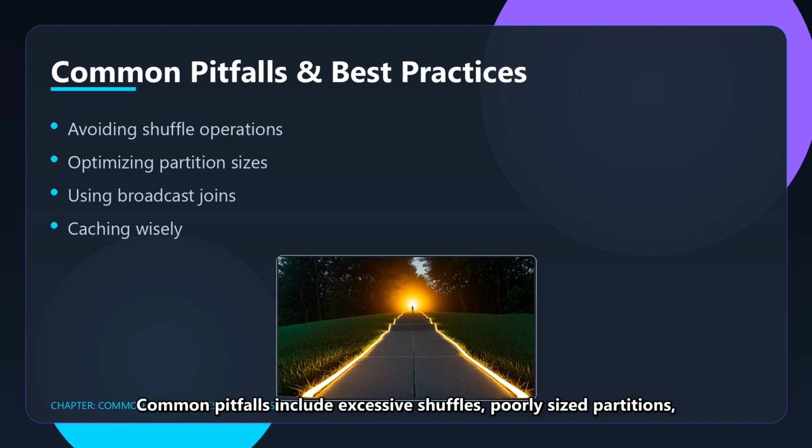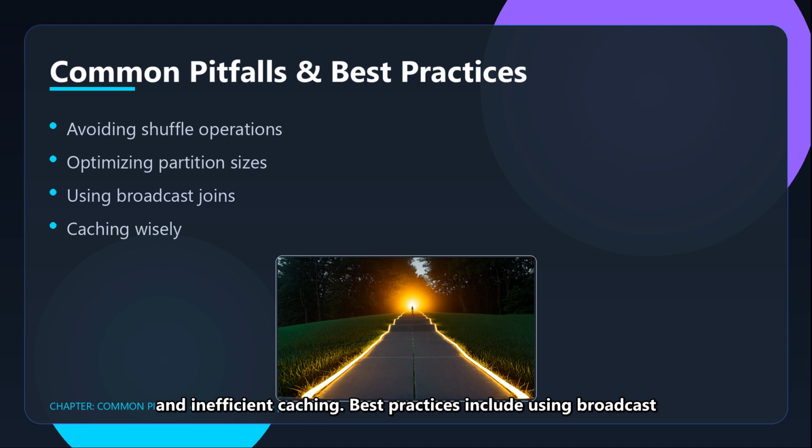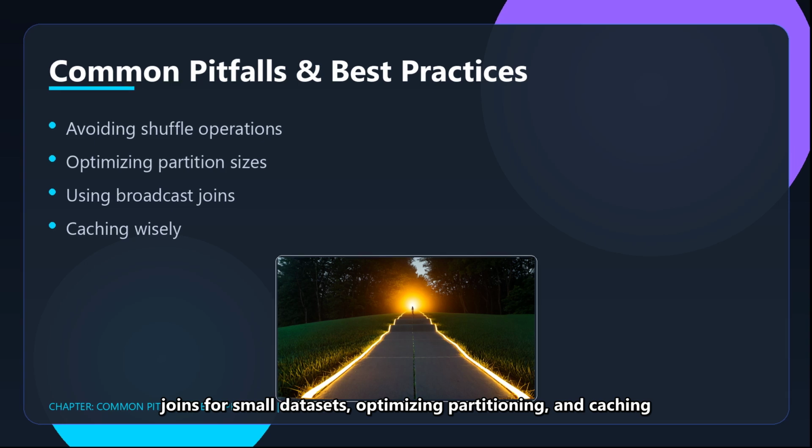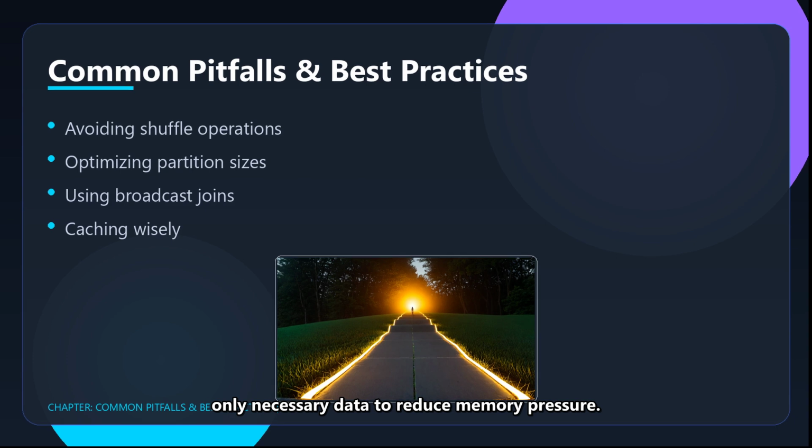Common pitfalls include excessive shuffles, poorly sized partitions, and inefficient caching. Best practices include using broadcast joins for small datasets, optimizing partitioning, and caching only necessary data to reduce memory pressure.